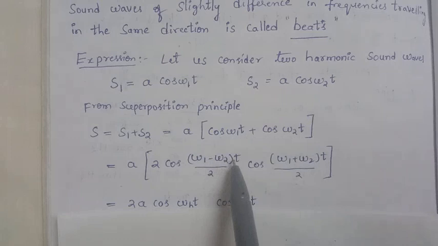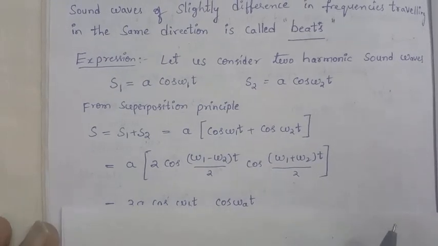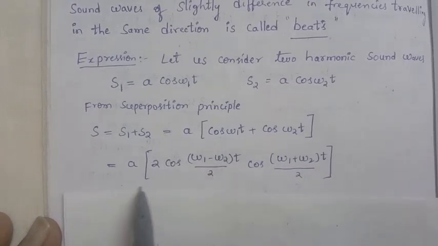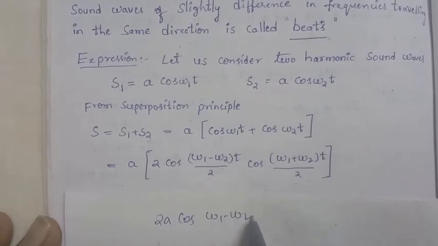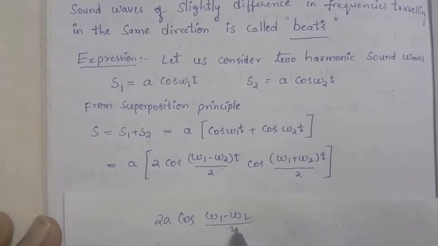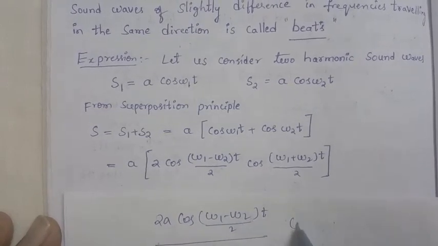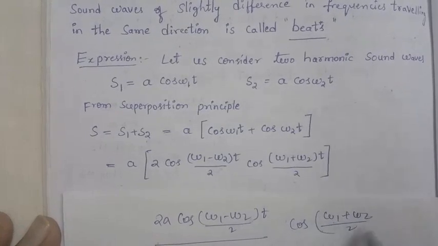What is common in that? t is common, so I will take it outside. You can clearly observe this value: 2A cos ((omega 1 minus omega 2) by 2) t gives the amplitude, and cos ((omega 1 plus omega 2) by 2) t gives the oscillation.